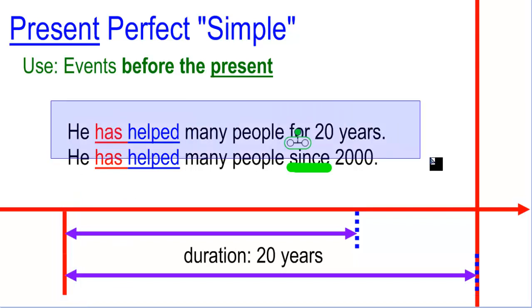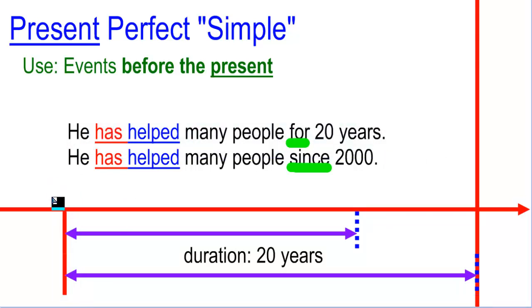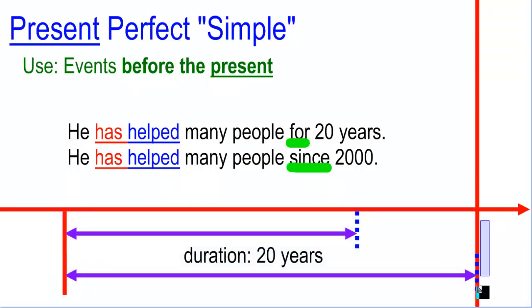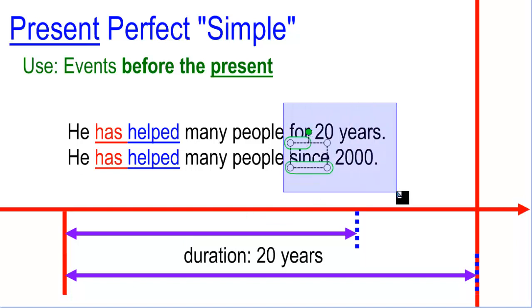He has helped many people. That's it. He started doing it one day and then he continued doing it. We don't know if he is still doing it or if he finished. But we know that he started in one moment before now. So these are not time expressions properly, okay? They are just references of the duration of the period of time. Don't think about these expressions with for or since as time expressions, because they are not.